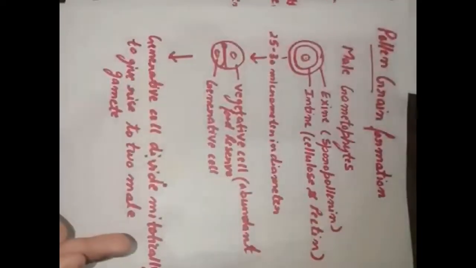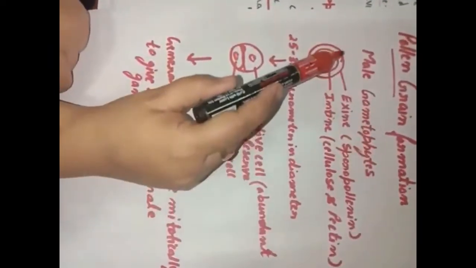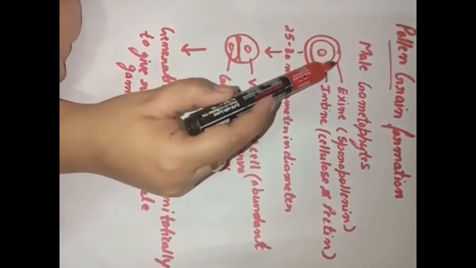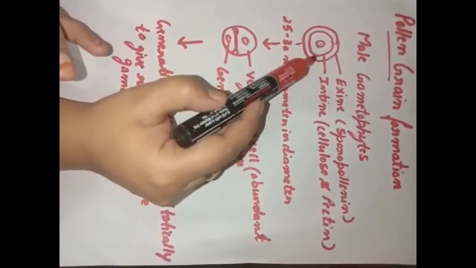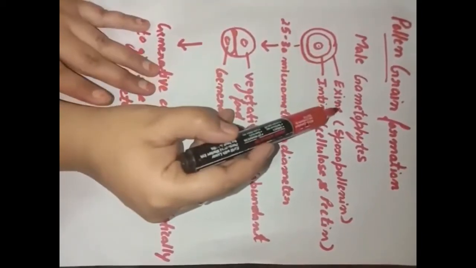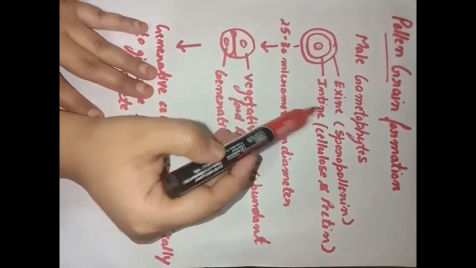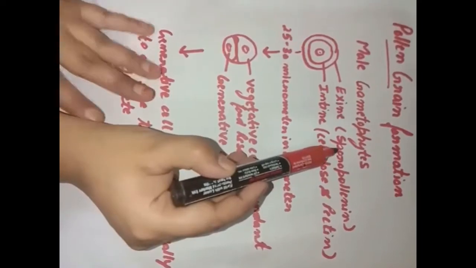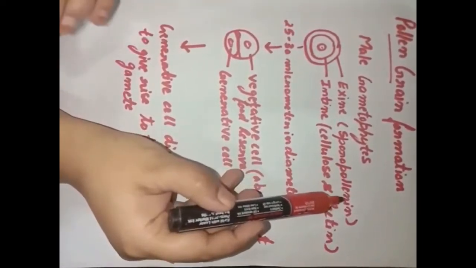Now we'll study the structure of the pollen grains. Here is one pollen grain. Understood? Now this pollen grain is formed of two layers. The outer layer is the exine and the inner layer is the intine. The outer layer, exine, is made up of a special protein that is called sporopollenin.